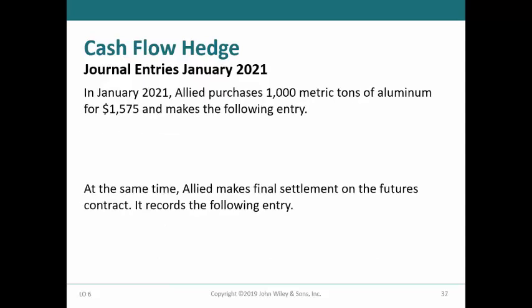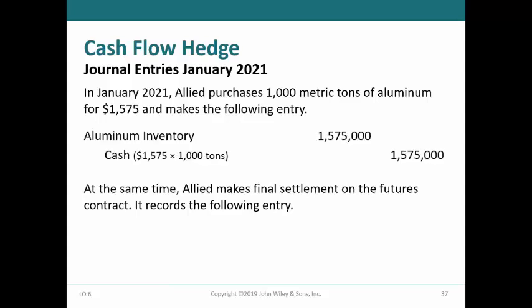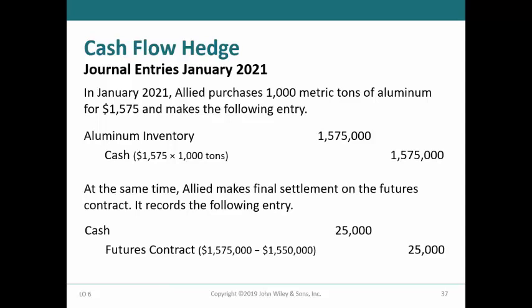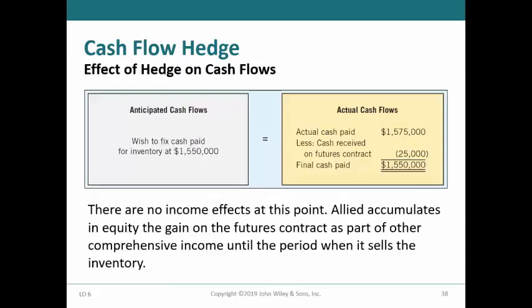In January 2021, Allied purchases the 1,000 metric tons of aluminum for $1,575 per ton and debits aluminum inventory and credits cash for $1,575,000. At the same time, Allied settles the futures contract by receiving cash of $25,000 and crediting futures contract for the same amount. Allied has successfully hedged the cash flows for the aluminum purchase as shown on this slide.